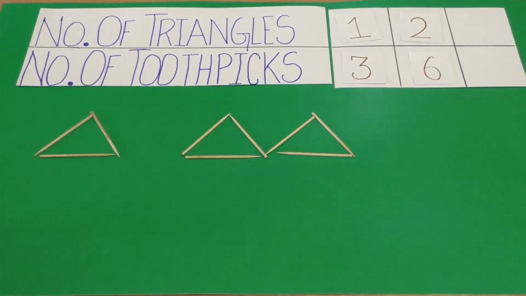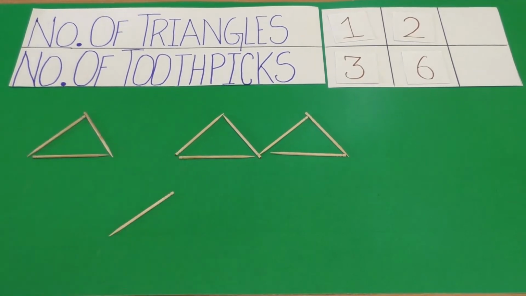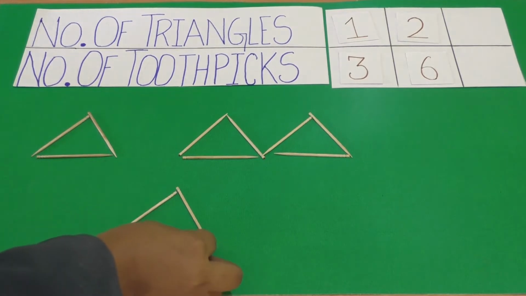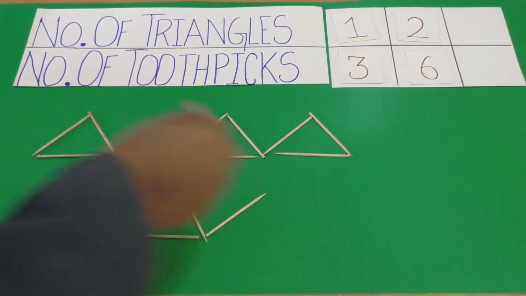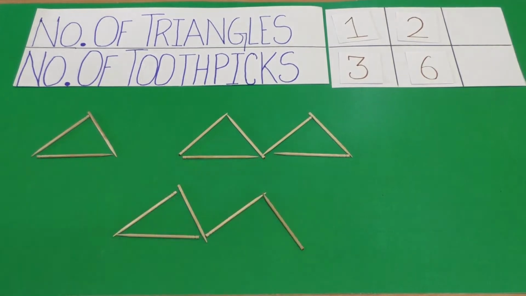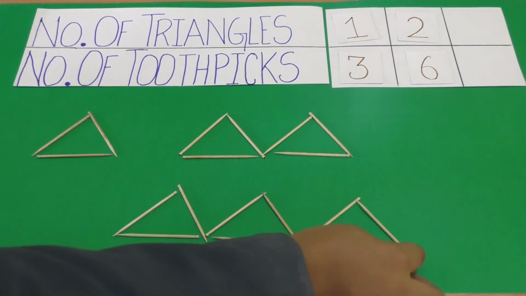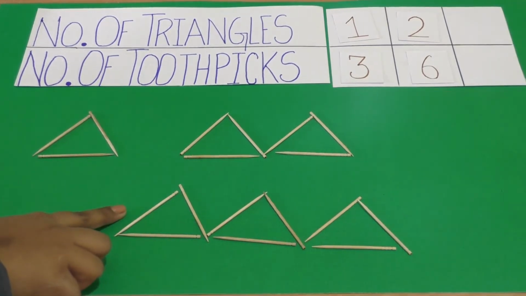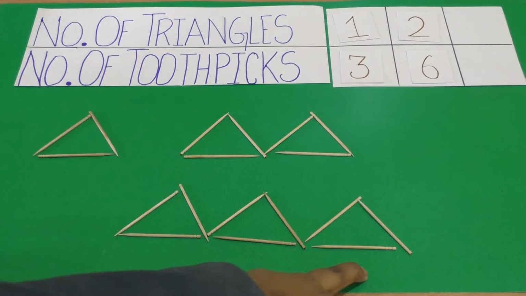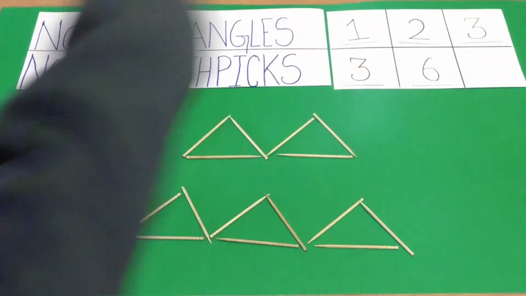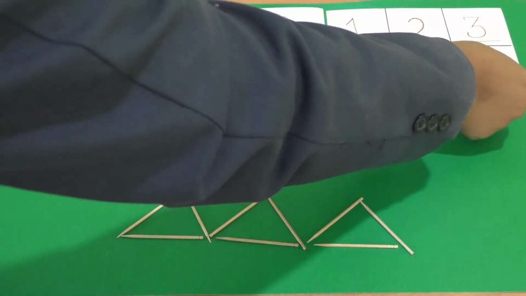Now let's form 3 triangles together. So here we can see that for 3 triangles together we require 9 toothpicks. 3 here, 3 for the second and 3 for the last triangle. So in the table we will put it as follows. For 3 number of triangles we require 9 toothpicks.